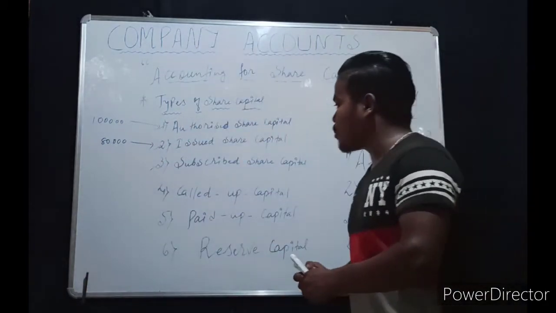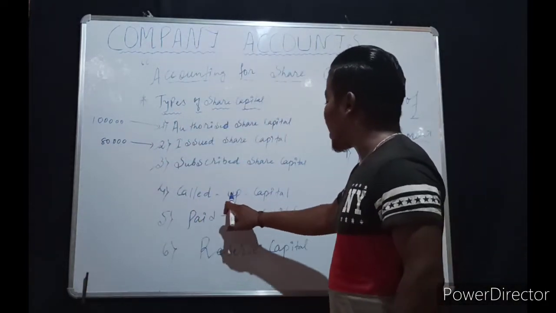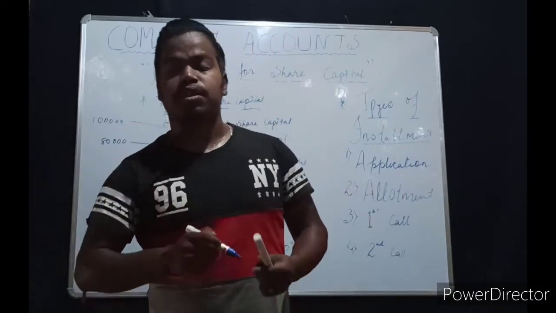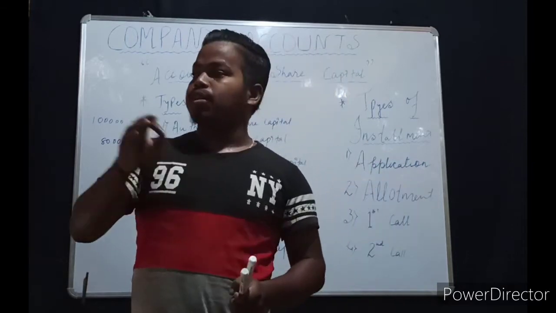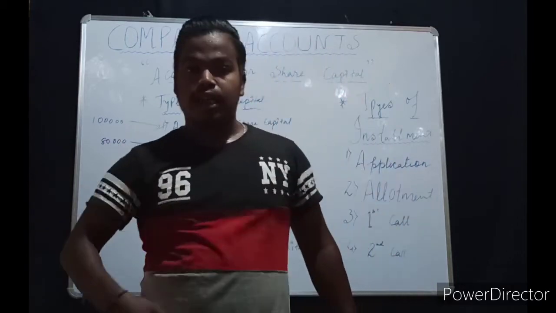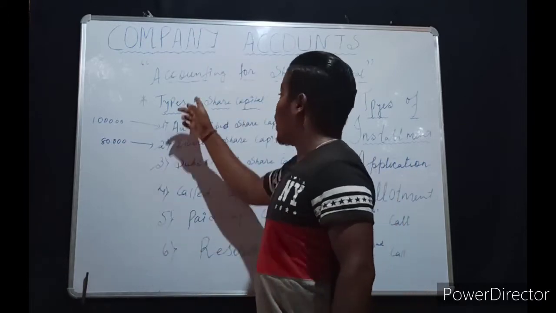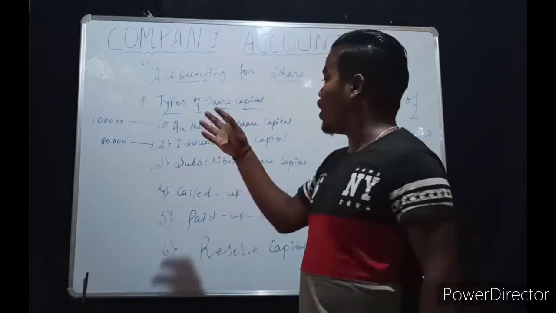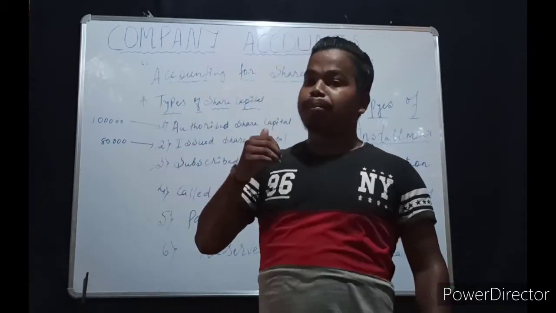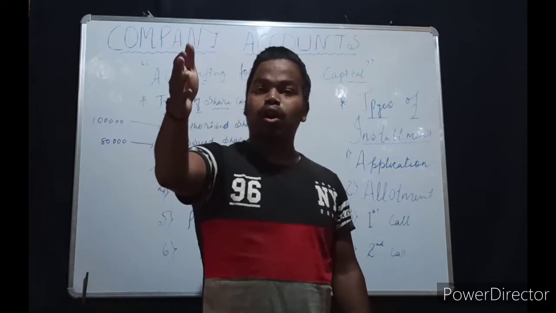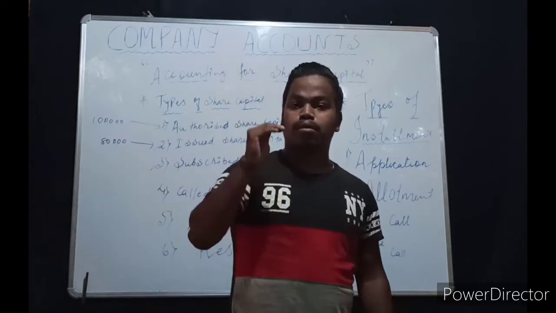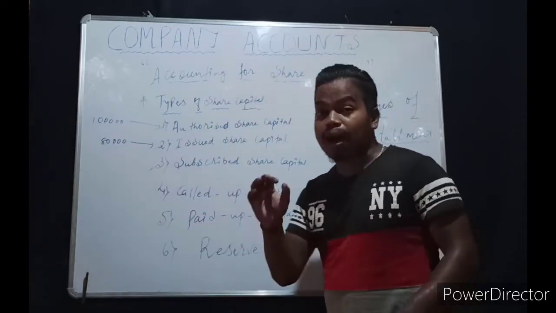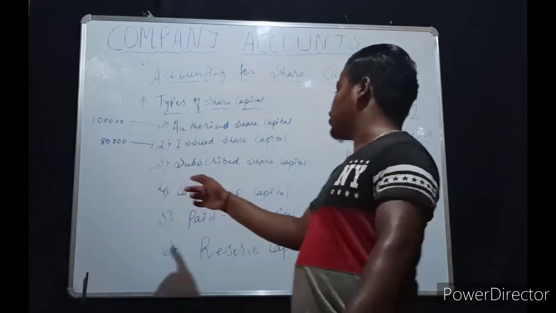Now, coming to the fourth type of capital, that is called up capital. After the shareholder has subscribed the share, suppose Mr. X purchased the share of the company, so Mr. X will be a shareholder. When he subscribes the share, the company will call up to him that the amount has come to its date of maturity and he has to pay. That will be called up capital. The company is calling up the shareholder.